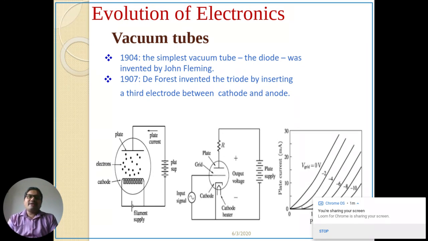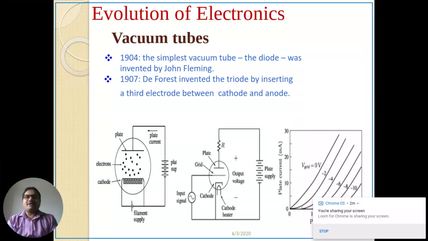Before moving towards the components of electronics, I want to draw your attention towards the evolution of electronics.